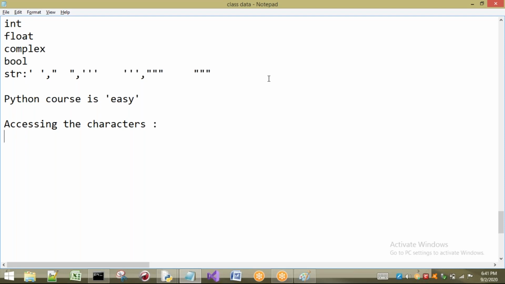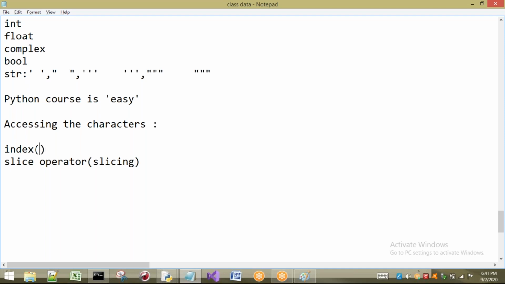We can access the characters in two ways. We are having two ways: one is by using index, and the next one is by using the slice operator. This concept is called slicing.